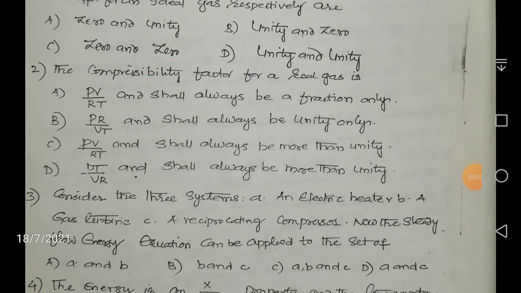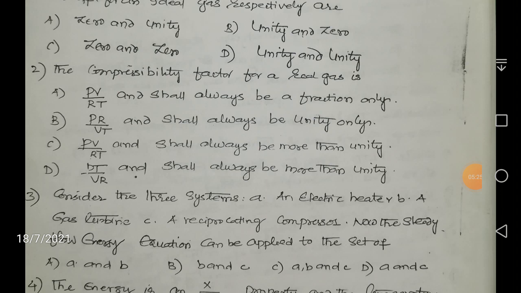fraction only, or is it the ratio of PR by VT, where P is the pressure, R is the characteristic gas constant, and V is the volume, and T is the temperature in Kelvin, P is in bar or kilopascal or whatever it is, R should be in kilojoules per kg Kelvin, V should be in meter cube, and temperature should be in Kelvin. And is it the ratio of PR by VT and shall always be unity only, or